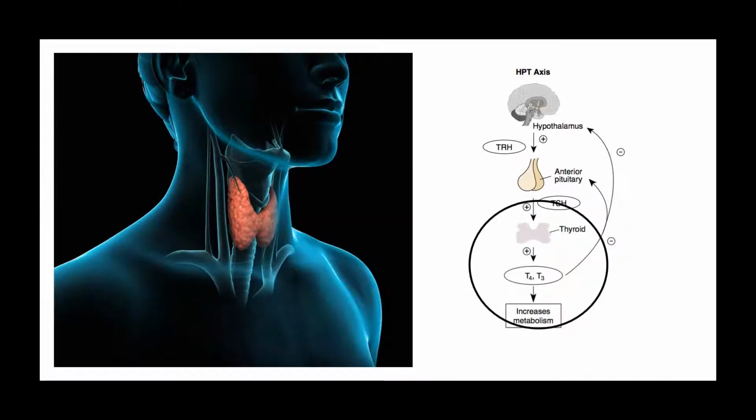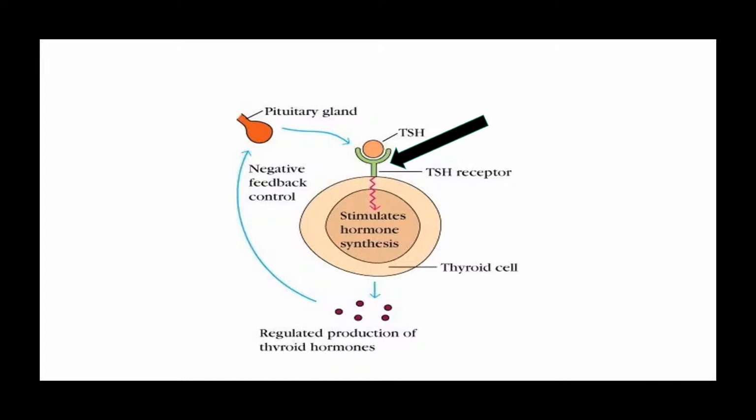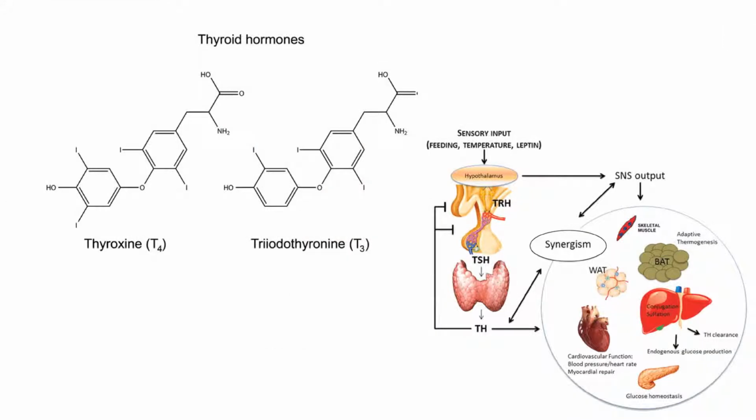The thyroid-stimulating hormones from the pituitary then travel to the butterfly-shaped thyroid gland, which sits on the trachea. There are receptors on the thyroid gland that help the TSH bind to it. This binding stimulates the thyroid gland to release thyroid hormones T3 and T4. T3 and T4 are then carried through the bloodstream by proteins to various organs in the body. They increase metabolic rate and promote development of cells.